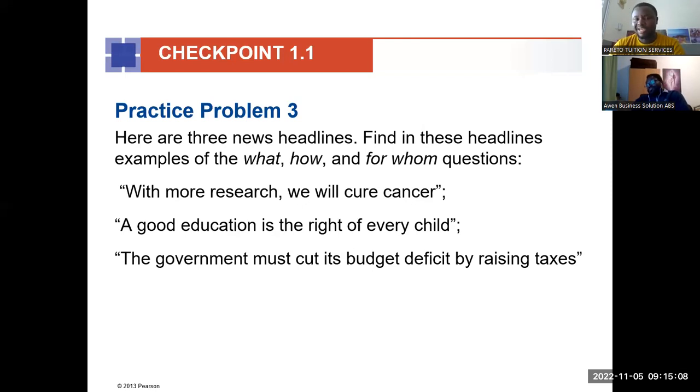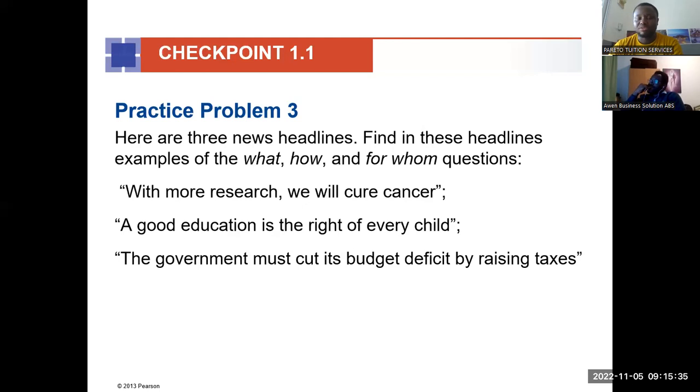It's not like cutting the budget is a how of raising the tax. We can cut down our budget, but we can choose not to raise taxes. So if we have to be very specific, then we are actually getting a for whom question for the taxes. For whom is the tax going to be imposed?